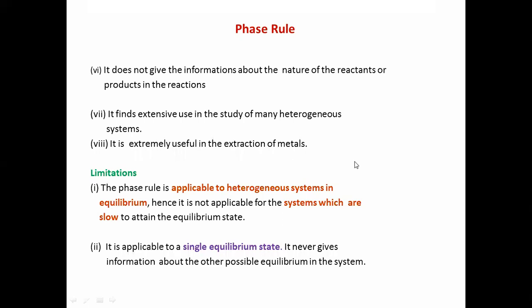Limitations of the phase rule. There are some limitations. The phase rule is applicable to heterogeneous systems in equilibrium. Hence, it is not applicable to systems which are slow to attain the equilibrium state. It is applicable to a single equilibrium state. It never gives information about other possible equilibria in the system.